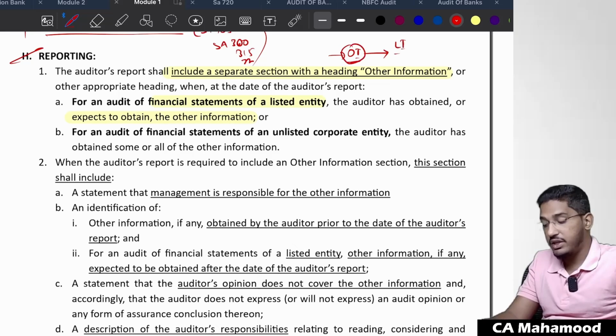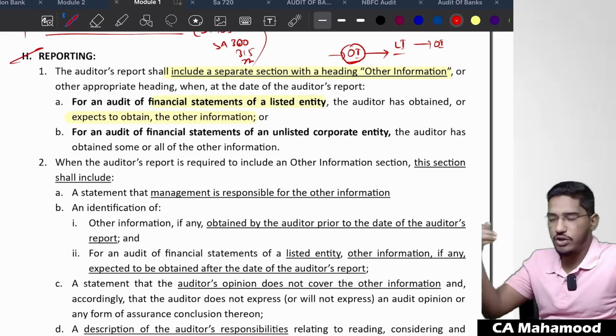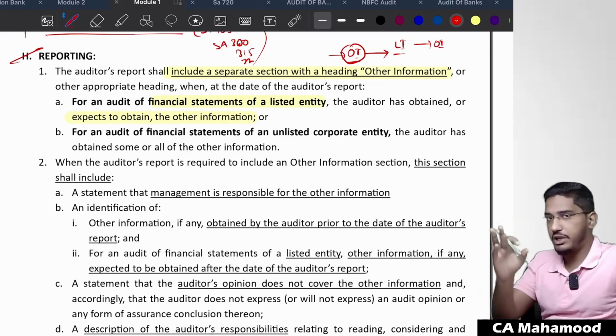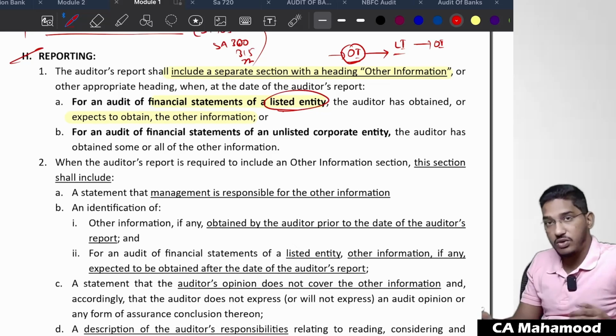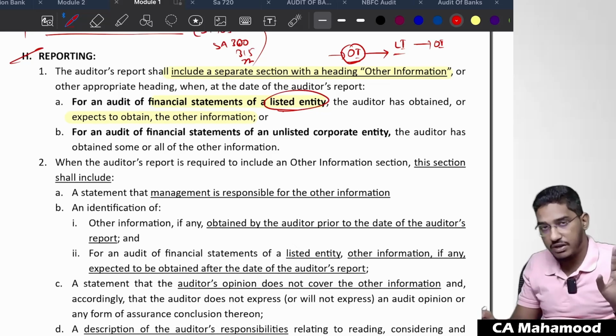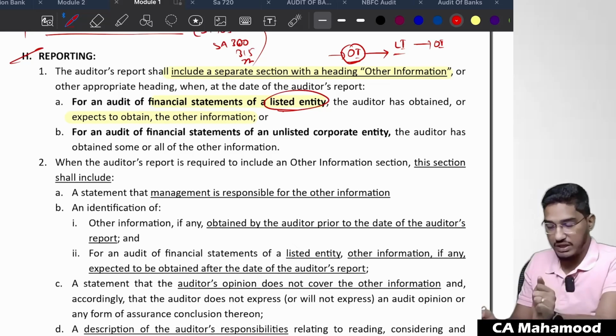In case of a listed entity, you have to state whether you have obtained all the other information, or you expect to obtain it later, and give a comment.